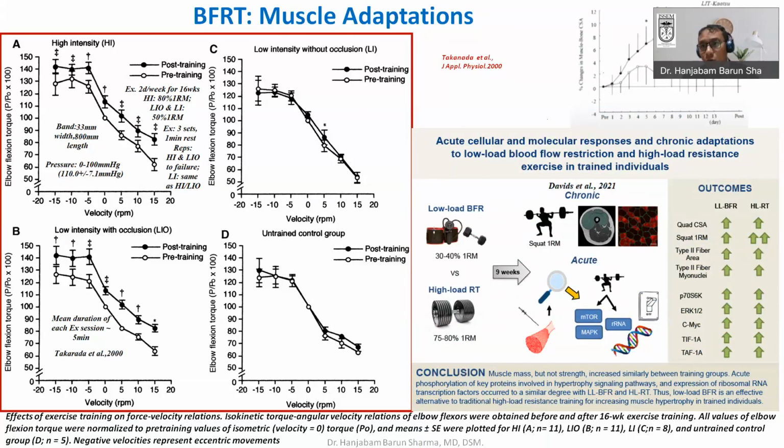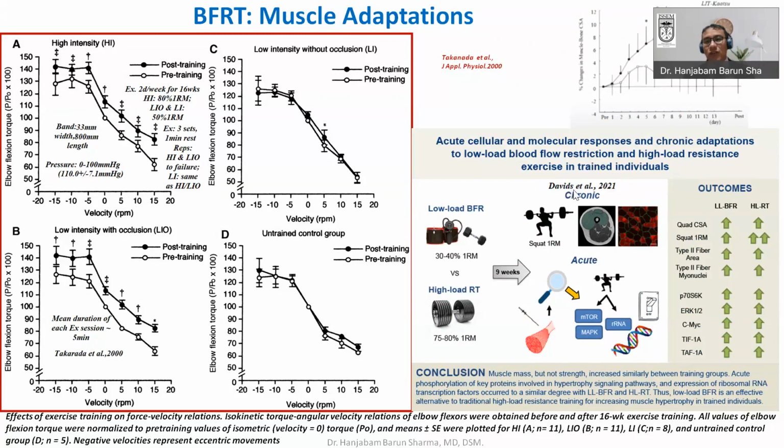So here, in the case of low intensity exercise, if you add Kaatsu training, that is blood flow resistance training, then with increasing days, because in the X-axis there are days, the percentage change in the cross-sectional area also increases. But if you don't add Kaatsu, that is blood flow resistance training, and you do low intensity exercise, then there is not much significant difference.